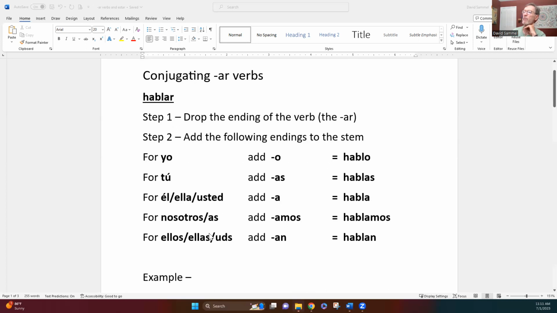I'm going to move this up just a little bit. So to say I talk, you've dropped off the AR, you add the O, and you get hablo. Hablo means I talk. For the tú form, you add an AS. Tú hablas means you talk. For he and she, you add an A, habla, and also for usted. Now, usted means you, but usted is always conjugated just like él and ella, always, without exception, okay?